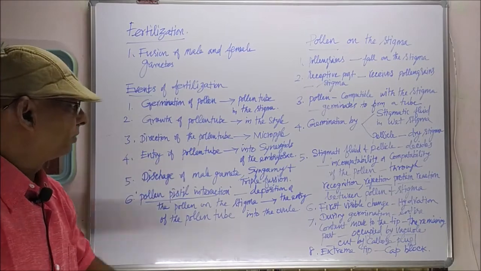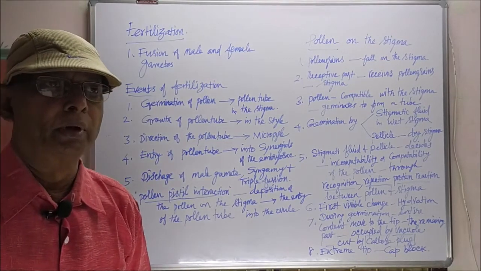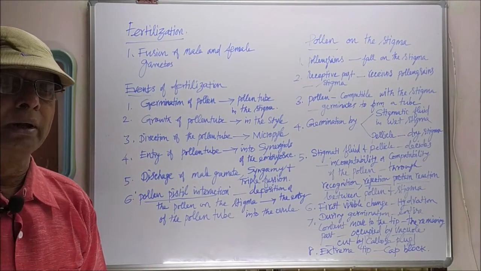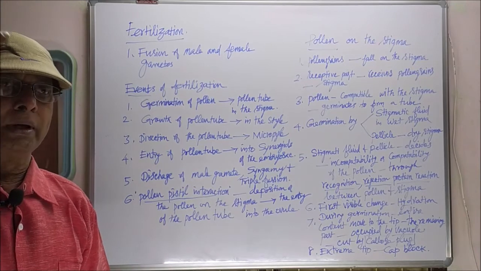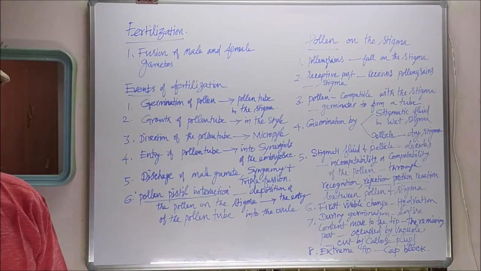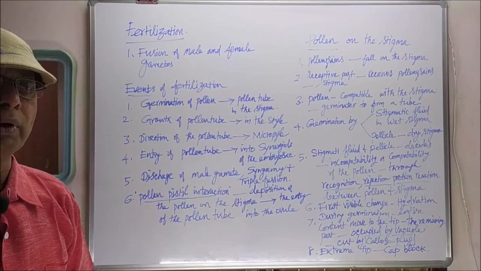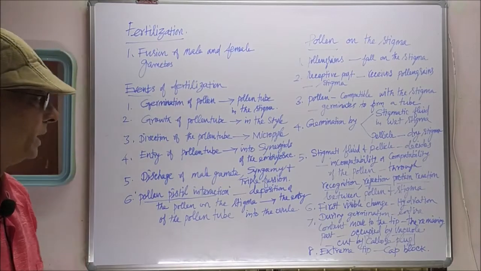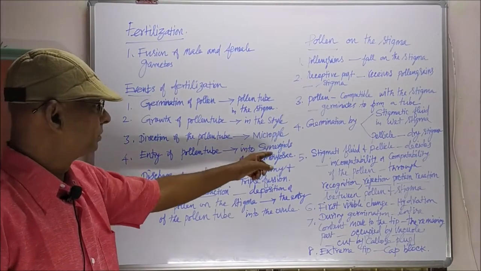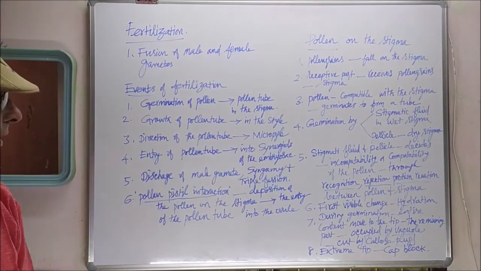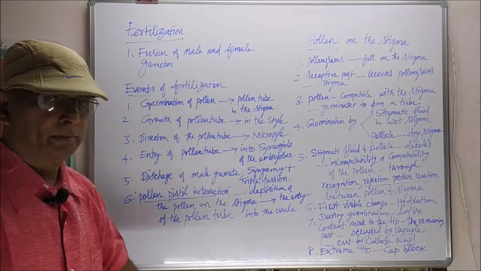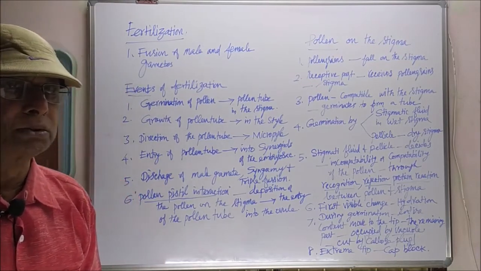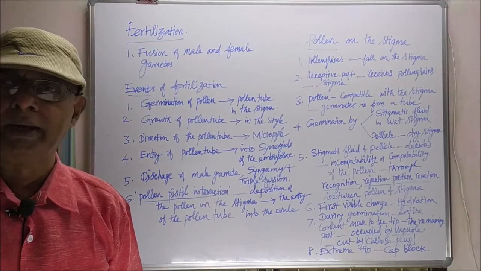Fourth one, entry of the pollen tube into the synergids. The pollen tube will enter into the synergids at the micropylar end. Towards the micropylar end, there are two synergids on either side of the egg. The pollen tube will enter into any one of the synergids. That is the entry of the pollen tube into the synergids of the embryo sac. Next one, discharge of the male gametes, which takes place as soon as the pollen tube enters the synergids.